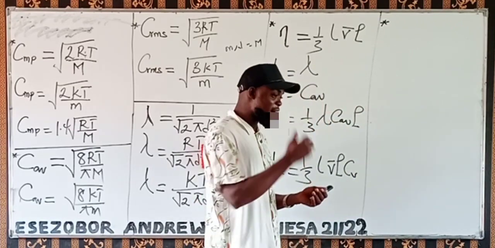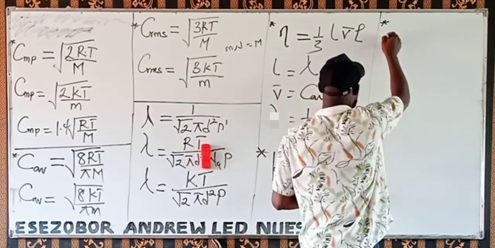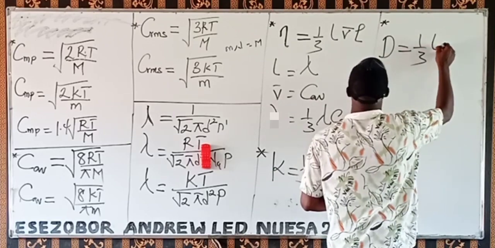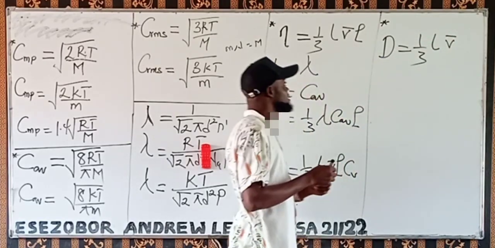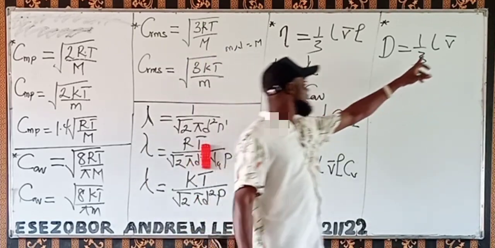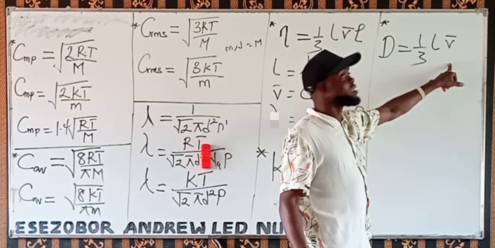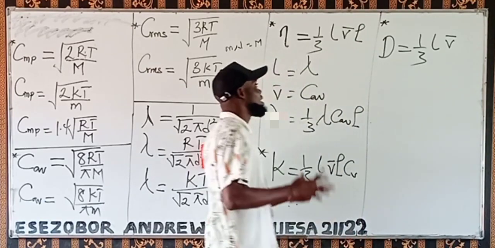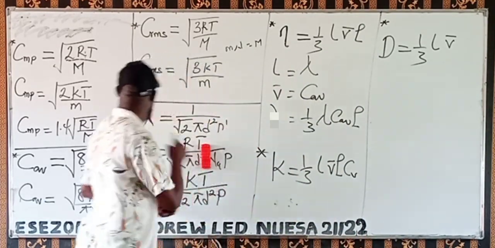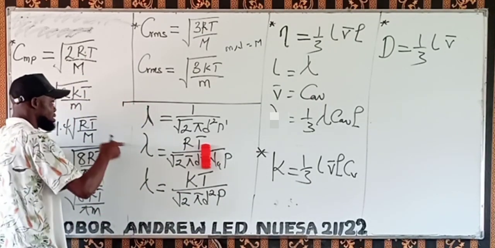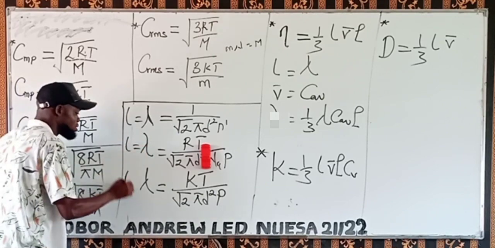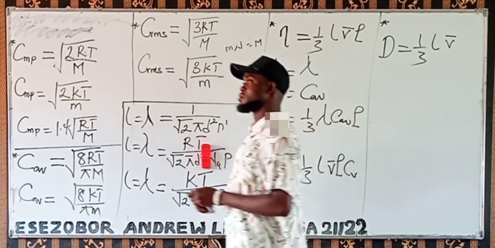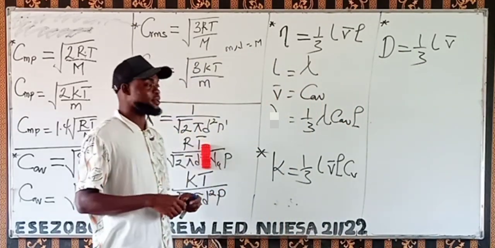It can be defined as D equals 1/3 L times V bar, where L is the mean free path. There's no density here, so I'll put L here so it's not confusing.